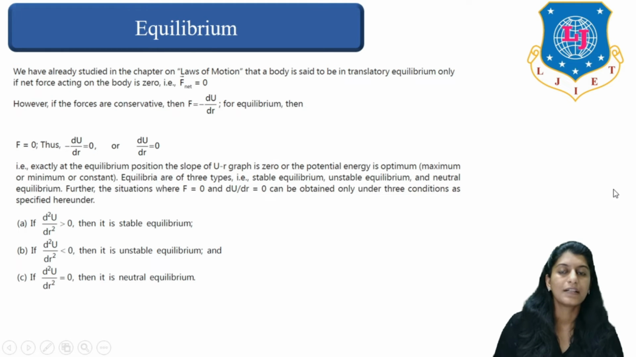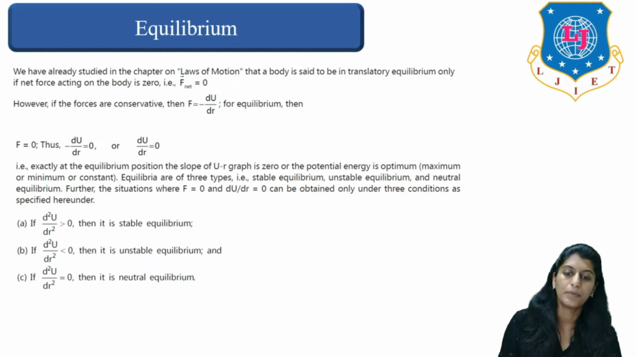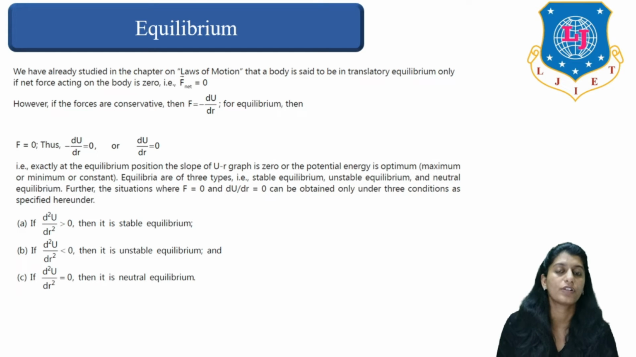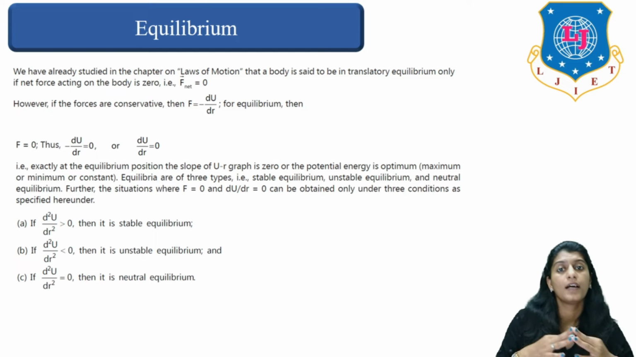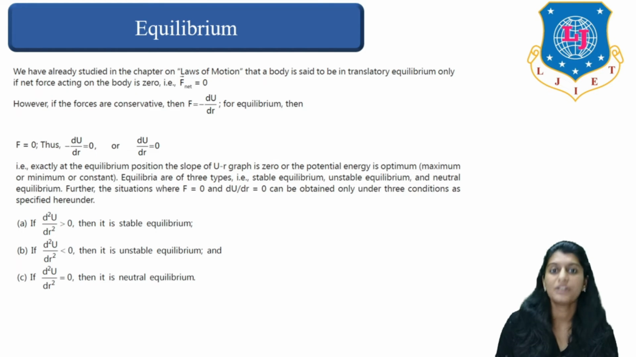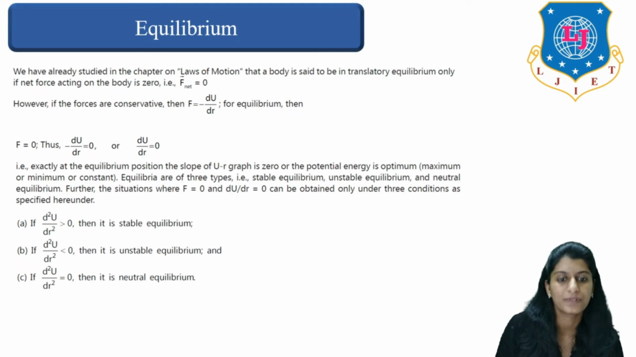Now the next thing is equilibrium. So what do we mean by the word equilibrium? Law of motion we have already studied, right? That a body is said to be in translatory equilibrium only if the net force acting on the body is zero. If the summation of all the forces which are acting on the body is zero, then the body is in the equilibrium position.